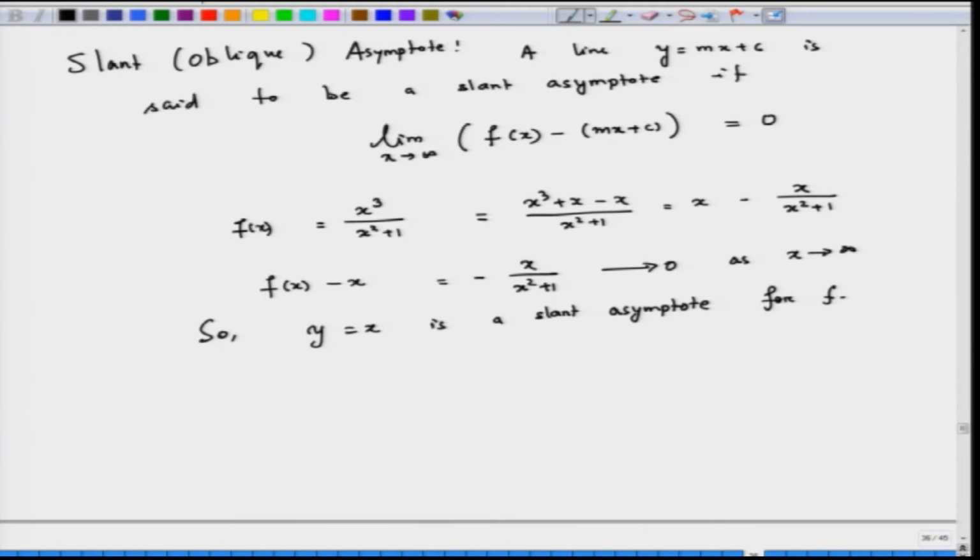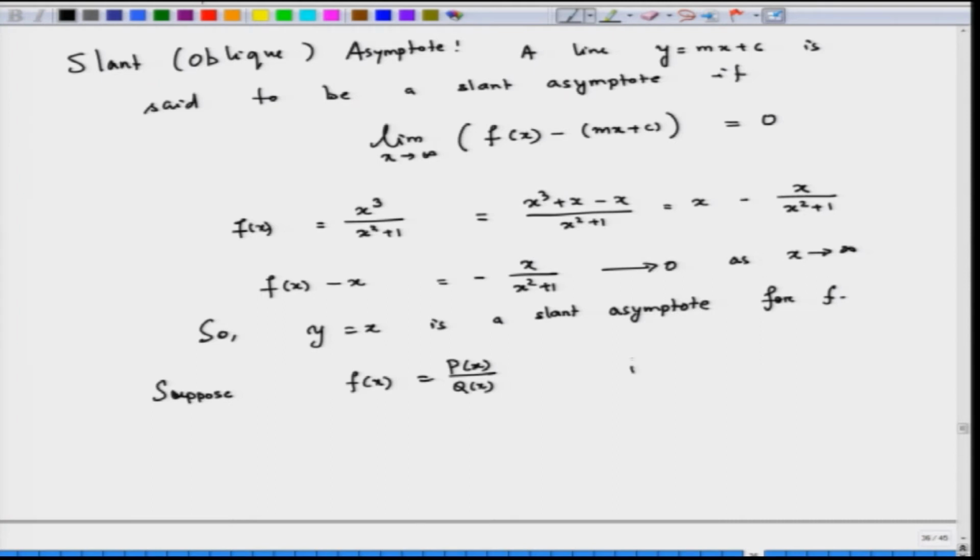As a matter of fact, if we are given a rational function, suppose f of x is equal to p x by q x, where p and q are polynomials and q x is not 0 in order to define this.